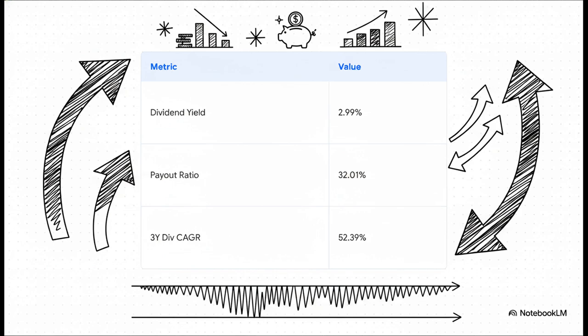We obviously can't extrapolate 52% dividend growth out into perpetuity, so our explicit assumption here has to be a multi-stage DDM, one that accounts for this near-term explosive growth but eventually tapers off and normalizes over time.